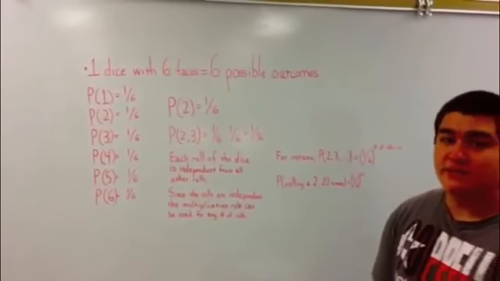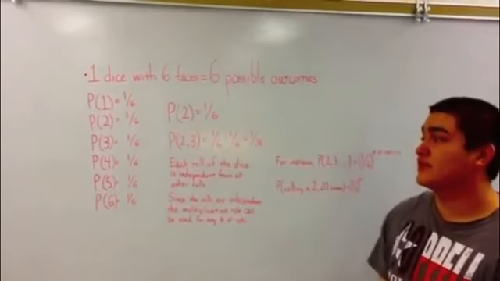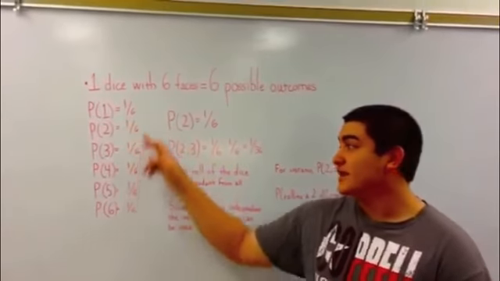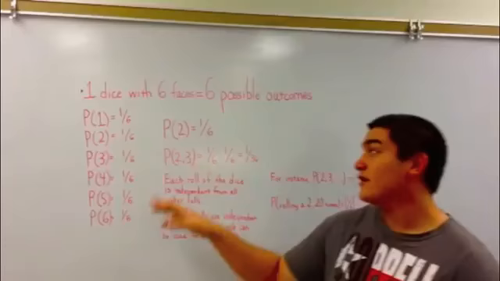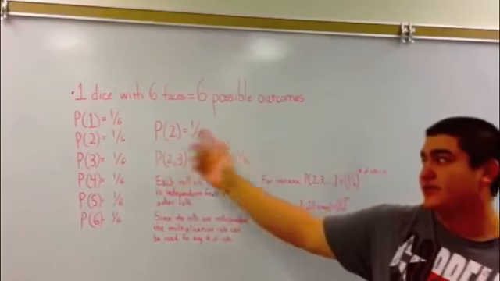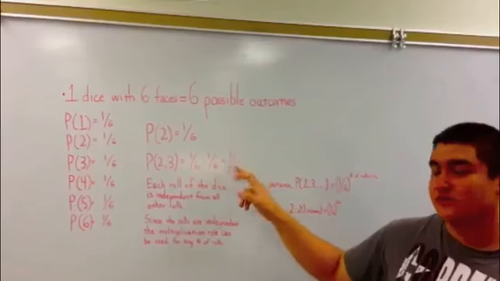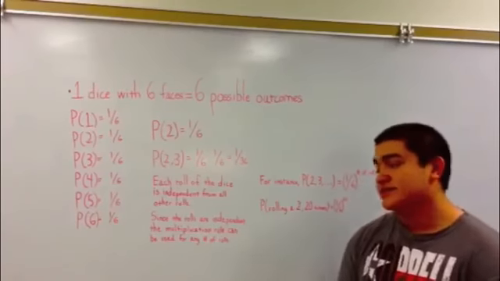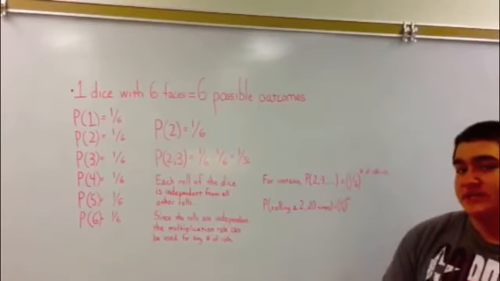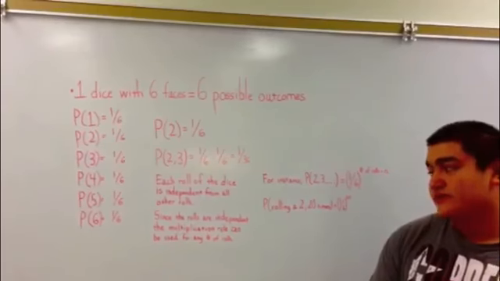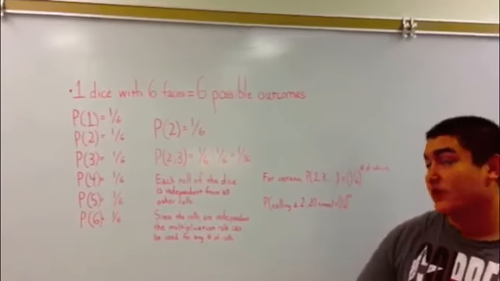Alright, so let's say we roll one die. There are 6 possible outcomes, 1 to 6, and each of them has probability 1/6. Let's say we want to roll a 2 and then a 3: 1/6 times 1/6 equals 1/36. Each roll of the die is independent from all other rolls, so we can use the multiplication rule for each trial.